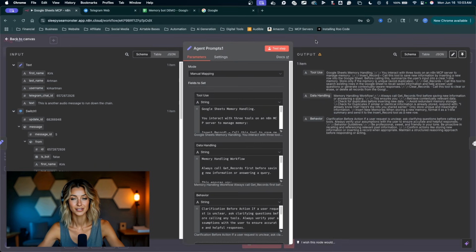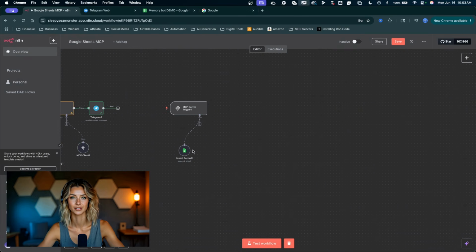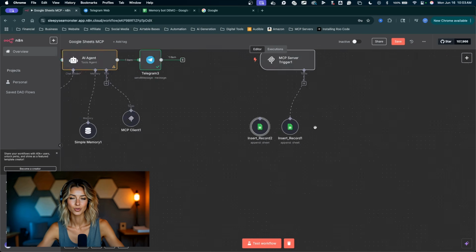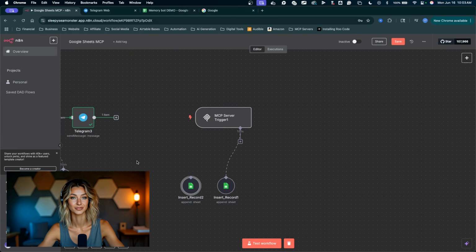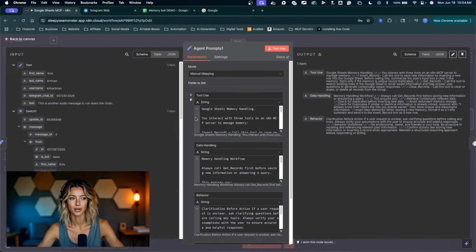I'm going to click outside of this node, and we've got our first tool in here. Let's go ahead and add another one. We can just duplicate this insert record tool. Control or Command D will duplicate a node. This will be to get records. In case you forget your naming, we have the prompts over here.